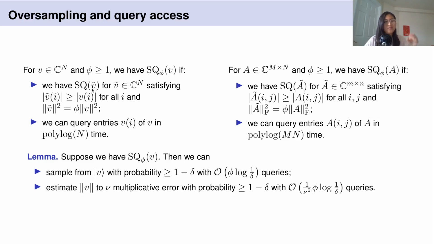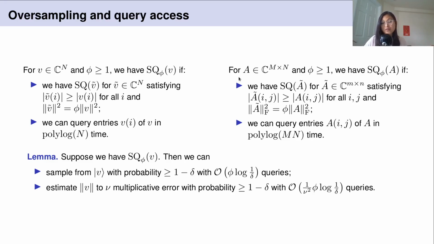And we also want to be able to query entries of v itself in polylog time. And here, what this parameter phi is, is just the norm of our bound. So we know that the norm of our bound is going to be larger than the norm of v, and phi just quantifies how much that is.